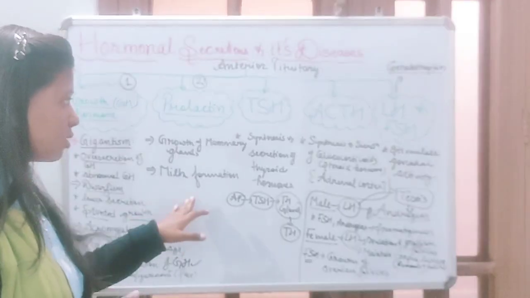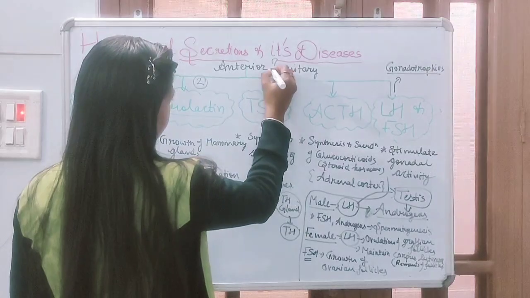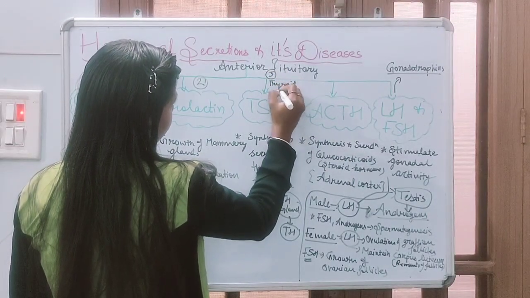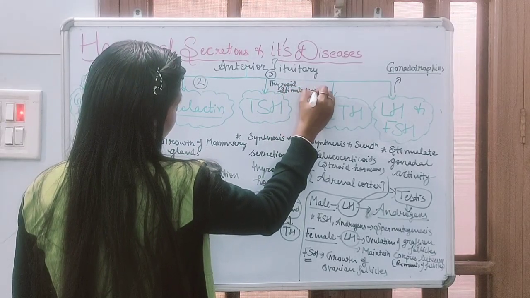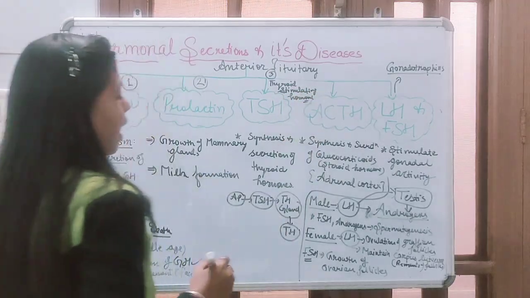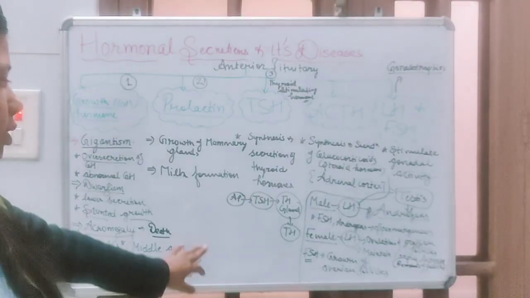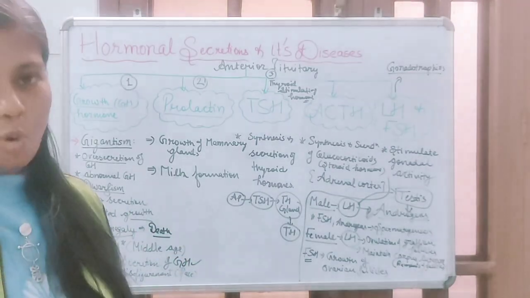Okay. Now, next is thyroid stimulating hormone. क्या है? Thyroid stimulating hormone. Thyroid stimulating hormone is secreted from the anterior pituitary, and it leads to the synthesis and secretion of thyroid hormone.